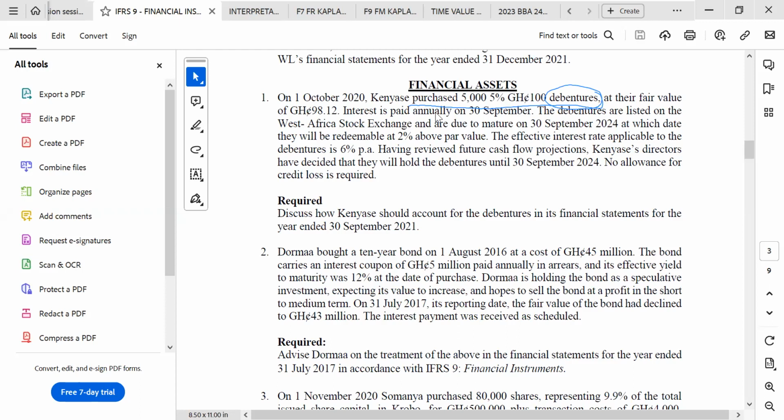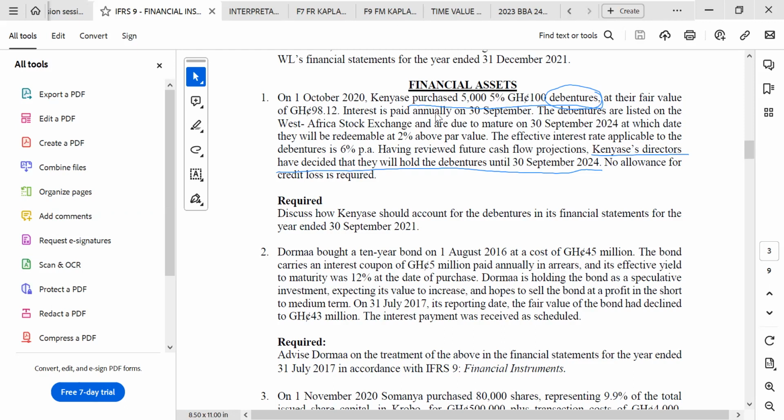The question will tell you the business model of the entity. They are saying that the directors have decided that the entity will hold the debentures until 30th September, so they don't have any plan of selling it. So it will be through amortized cost.